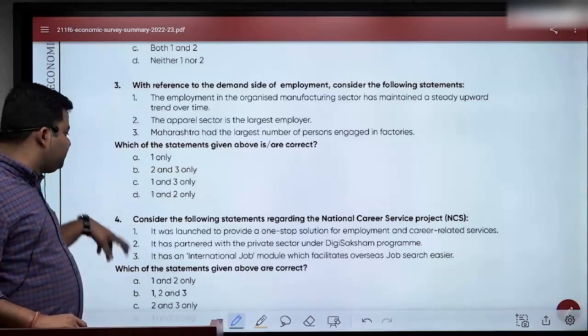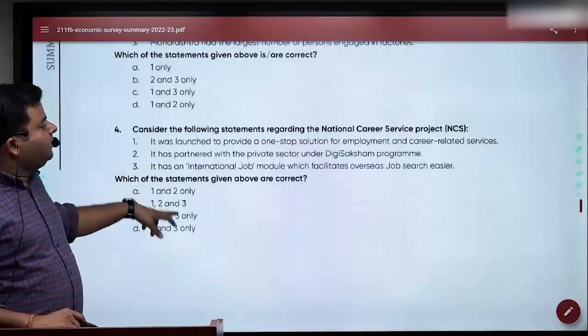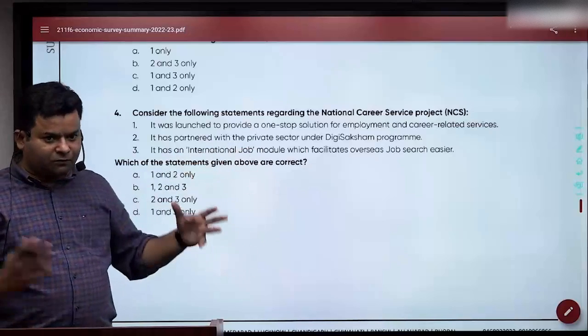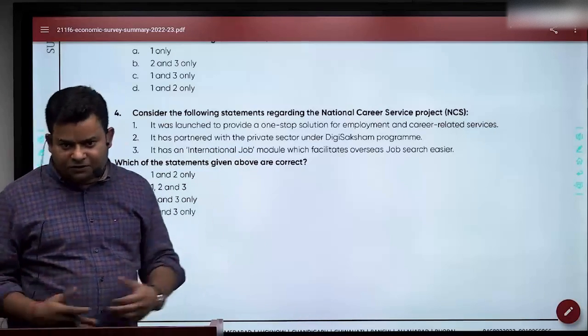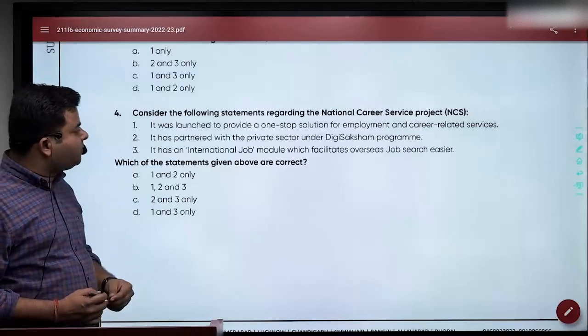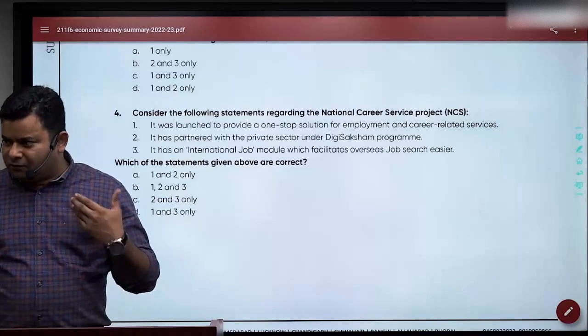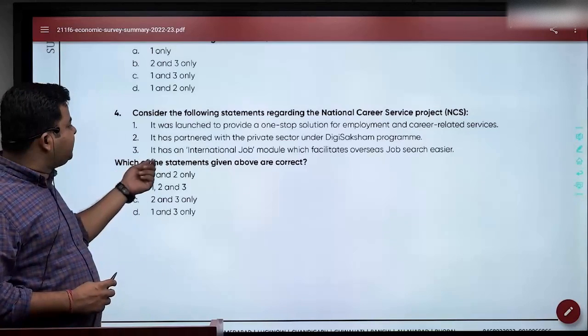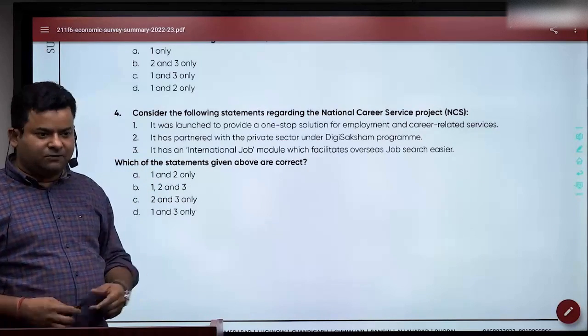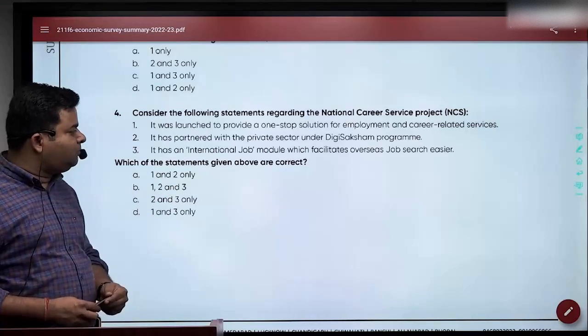And then next is, consider the following statements regarding the National Career Services Project. I told you, very important project, and we are going international this time. It was launched to provide a one-stop solution for employment and career related services. Yes, that's the objective of it. It has partnered with the private sector with GD Saksham. Yes. It has an international job module.